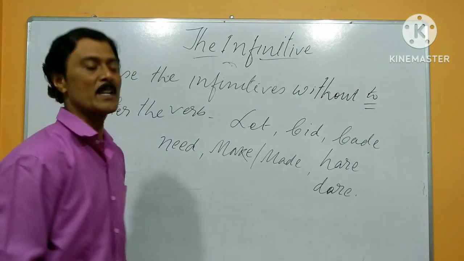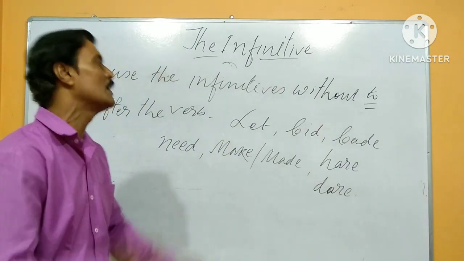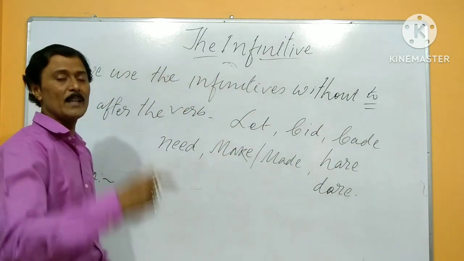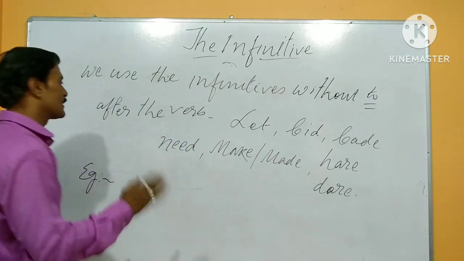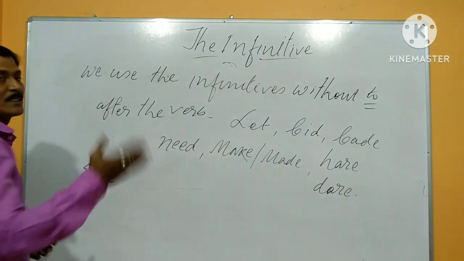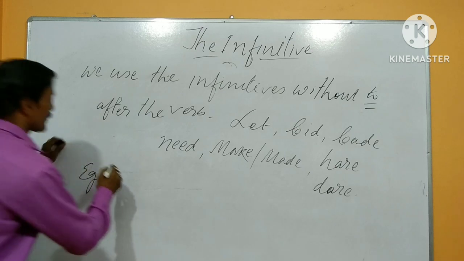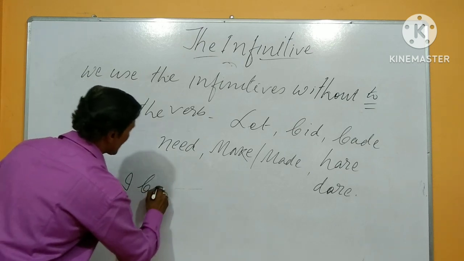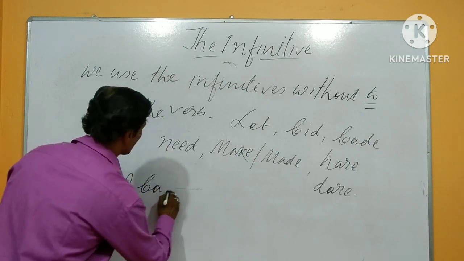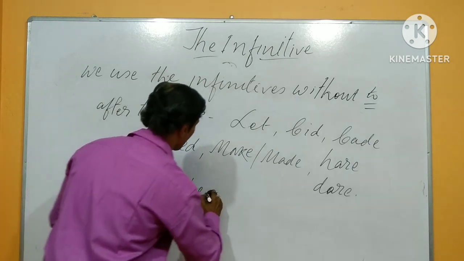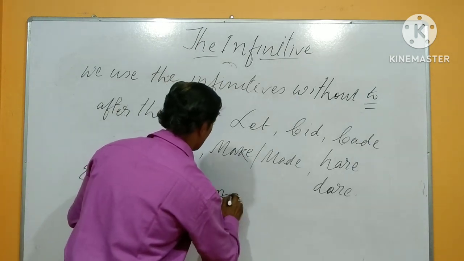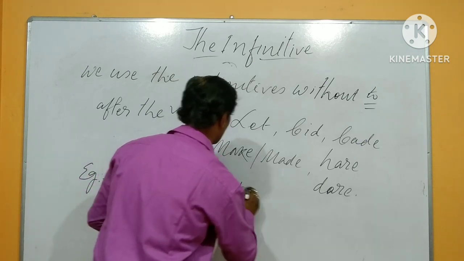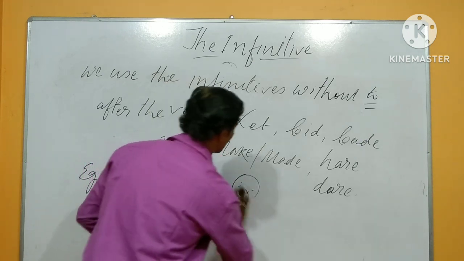Okay, don't lose your patience. I strongly request all of you, please watch the video till the end, and then it will be clear. It is a bare infinitive. Okay, I bade him go, not "to go".